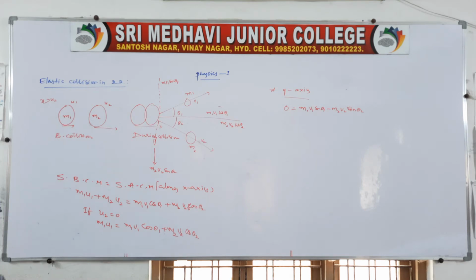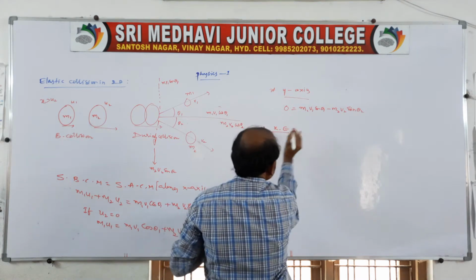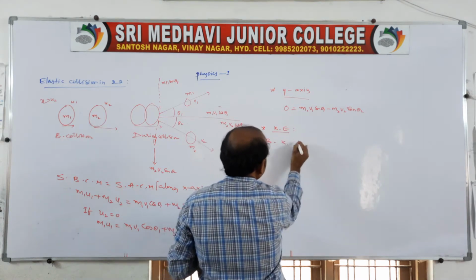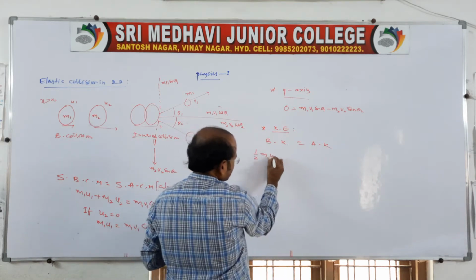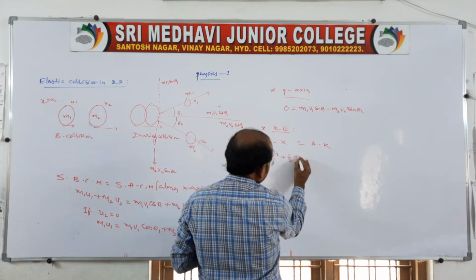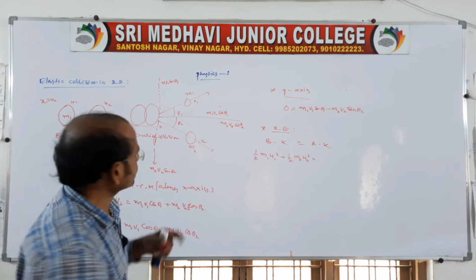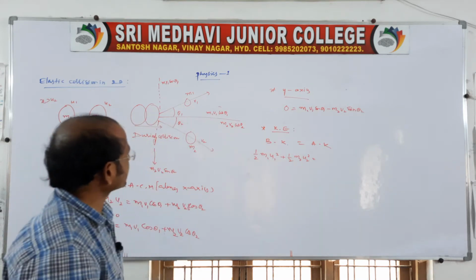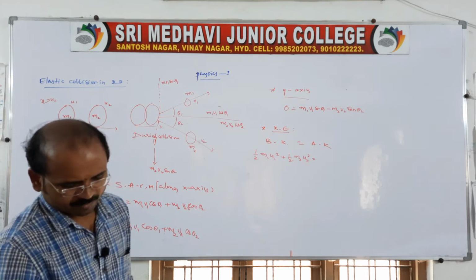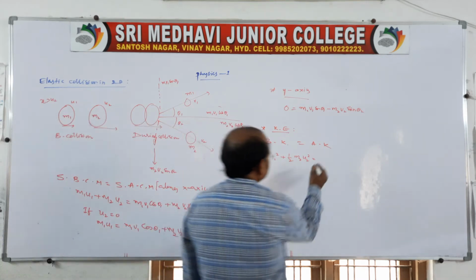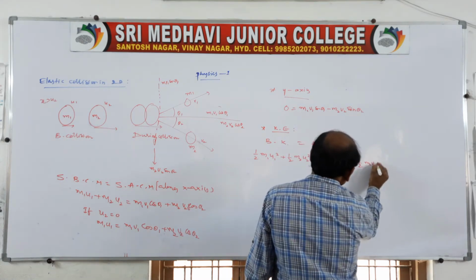In the same way, write the kinetic energies also. In the case of two dimensions, the kinetic energy before collision is equal to the kinetic energy after collision. Before collision it is half m1 u1 square plus half m2 u2 square, which is equal to, after the collision, half m1 v1 square plus half m2 v2 square.